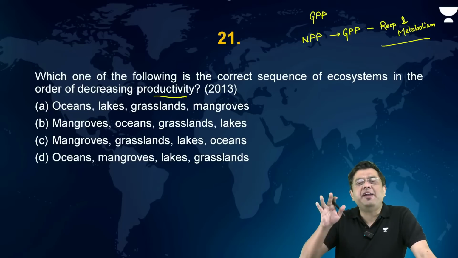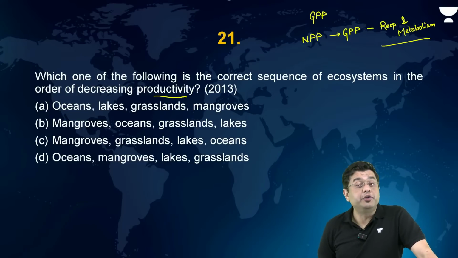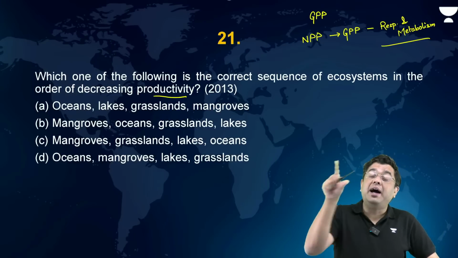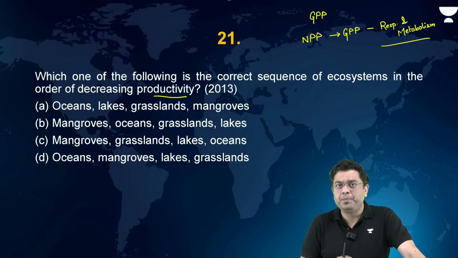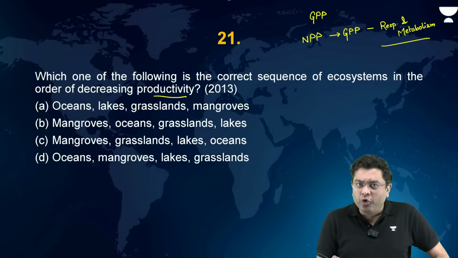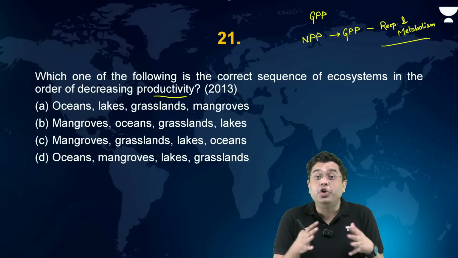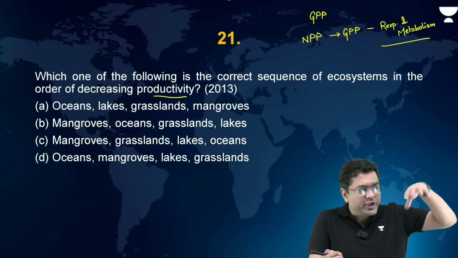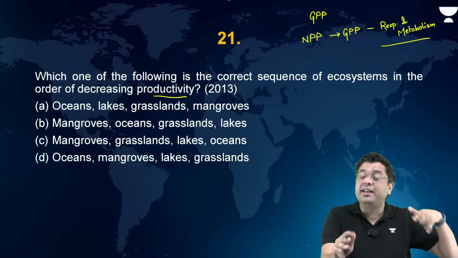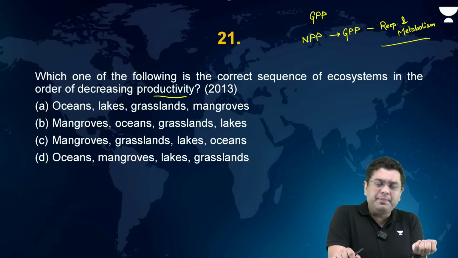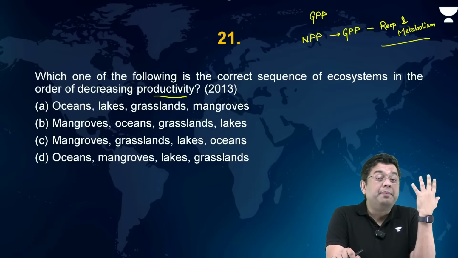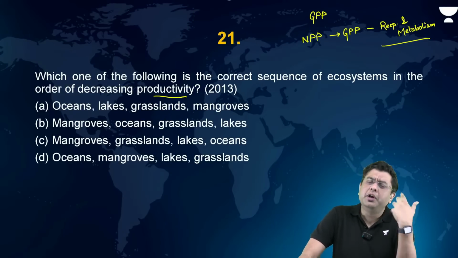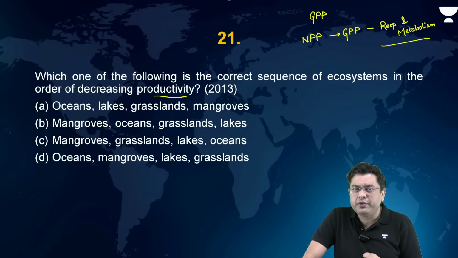And the productivity will be very less in which one? In the case of oceans. Because in oceans you have large areas which lie in the aphotic zone. So being present in the aphotic zone, the producer community is not very dominant. Producer community is actually scarce. Photic and aphotic: the region of ocean where sunlight is available and the region where sunlight is not available. Where sunlight is available, plants can grow. Seagrass can grow. But where sunlight is not available, you will not find much of the producer community. It will largely be dominated by the benthic species, right?